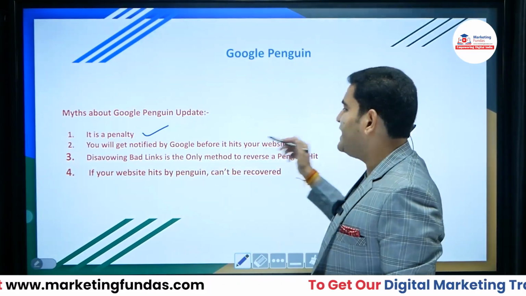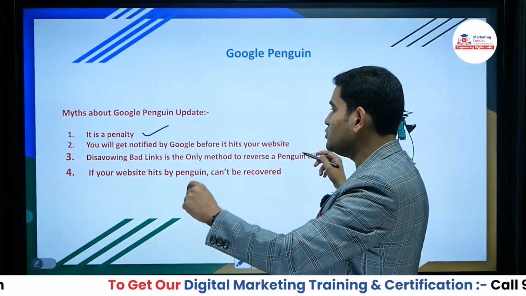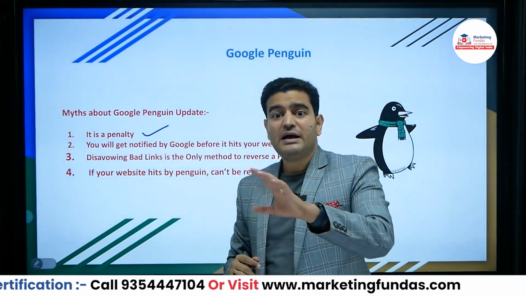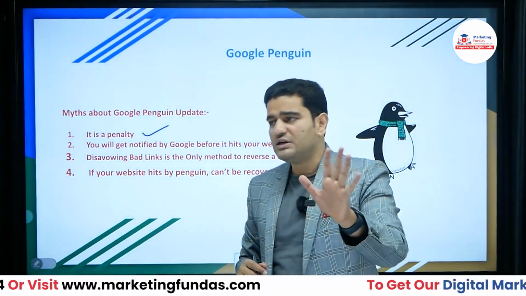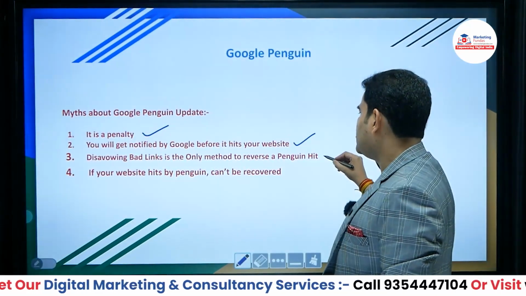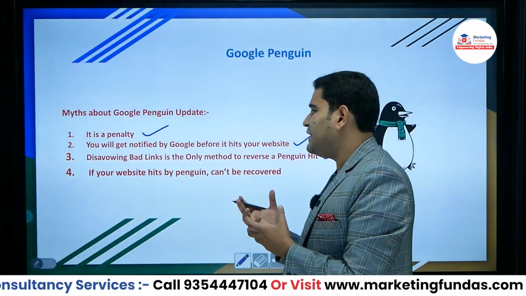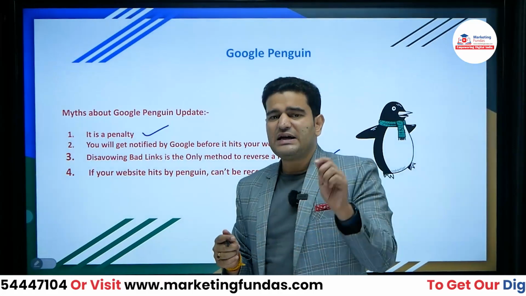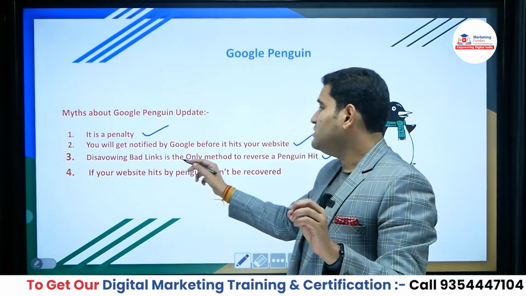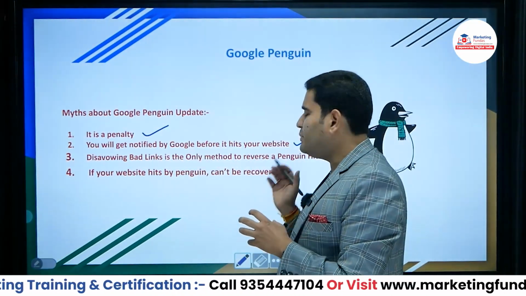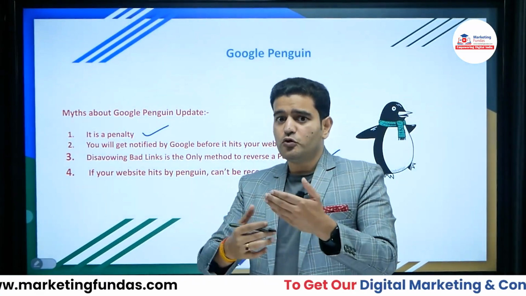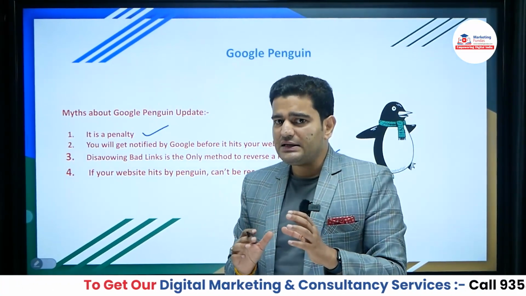You will get notified. Okay, this simply means that you will be notified by Google when this algorithm will hit your website. But no, there's nothing like that. There are no notifications. Disavowing bad links is the only method. Friends, it means that the bad backlinks that have been created, okay, they should be removed, or some pages should not be allowed to crawl. They should be strictly disavowed. So doing these things will prevent the Penguin from hitting websites, or from consequences that will be there once Penguin hits your website. You can avoid that by doing this.